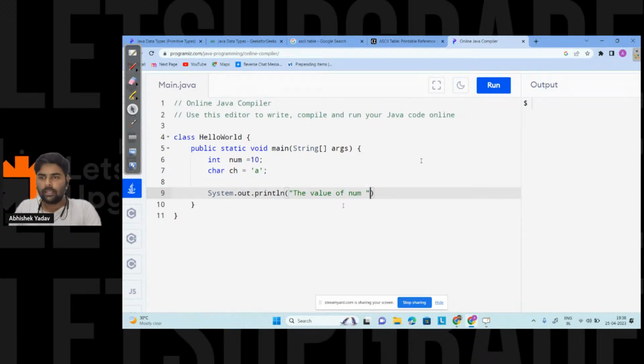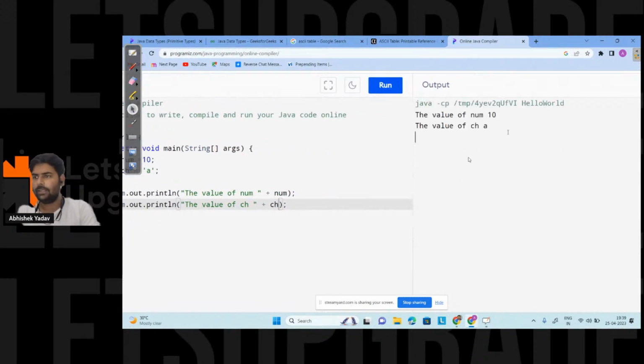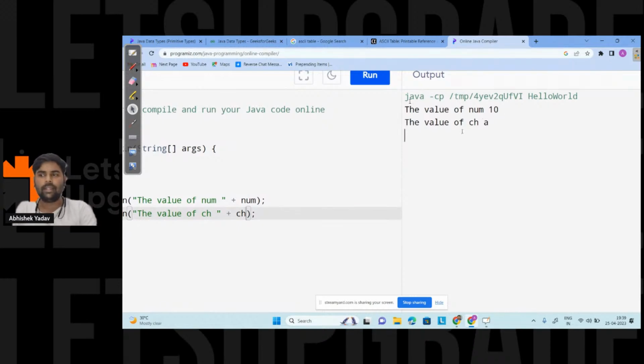Okay, so here the value of num, and if you have to print an English statement with the variable, you have to enclose the English statement within double quotes. After that you have to use plus, and after that the name of the variable. Here the name of the variable is num. So we are concatenating the English statement with the variable with the help of a plus operator, right? Similarly, if I have to print the value of ch, and here ch. So let's run the code and see whether we are getting the correct answer or not. Here you can see the value of num is 10 and the value of ch is a.